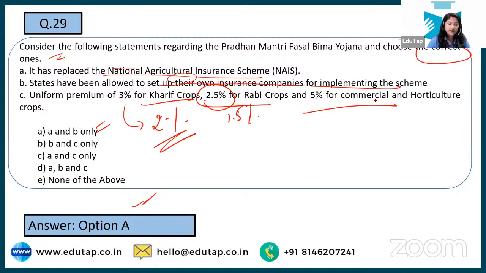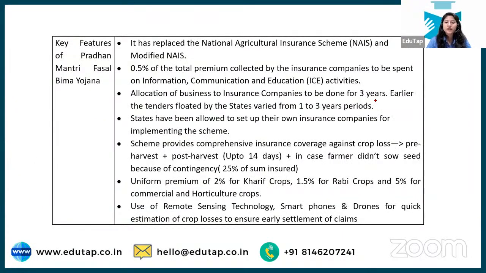And Aditi said the right answer to the question which I asked, that is, whether it is centre sponsored or sector. Okay, so here is everything that you need to know about the scheme, how you can avail the insurance, right? In such cases, post harvest loss is there, pre harvest loss is there, in case the farmer could not sow the seeds due to some contingency that has occurred. So these are the uncertain, unforeseen situations we are talking about. And in fact, even if the field is attacked by animals, in that case also we have some rules that have been made and it could be covered under this particular scheme.